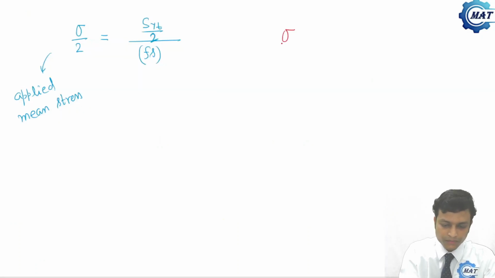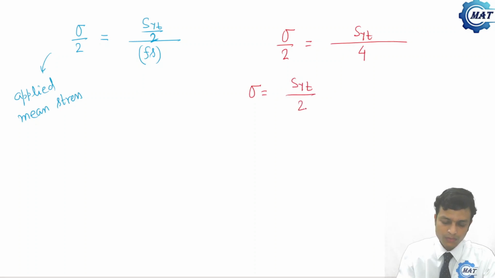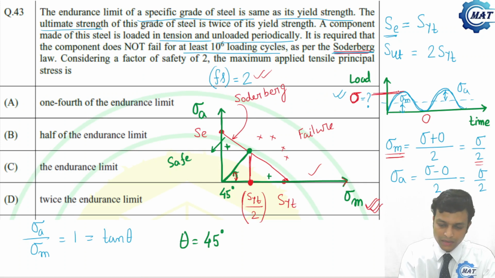So now sigma by 2 is SYT by 2 into 2, that is 4. So sigma is SYT by 2. So this is the maximum value of applied stress. Maximum value of applied stress is sigma. Here it is shown. So the maximum applied tensile principal stress is sigma y by 2. Now let us find the option.